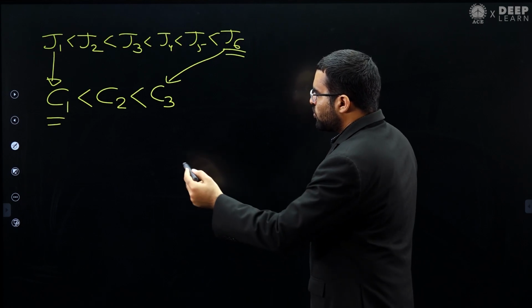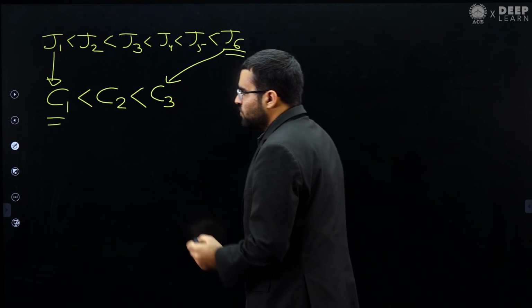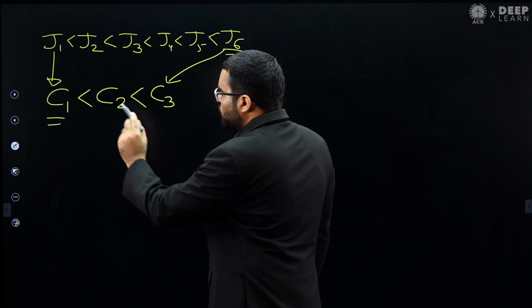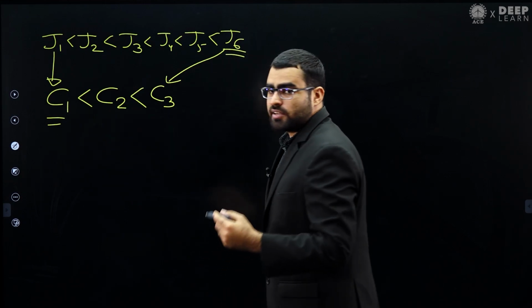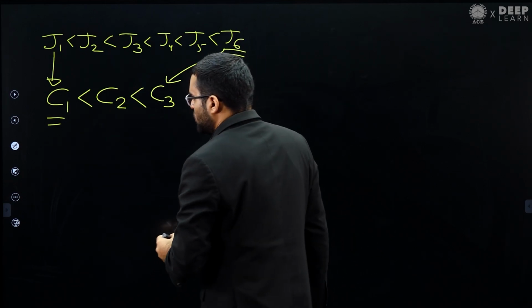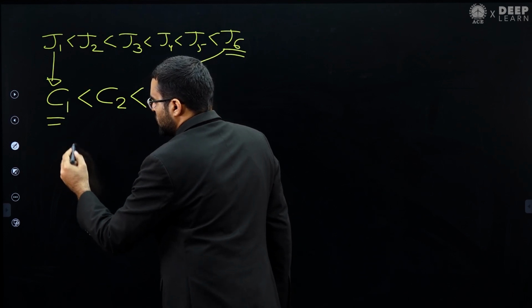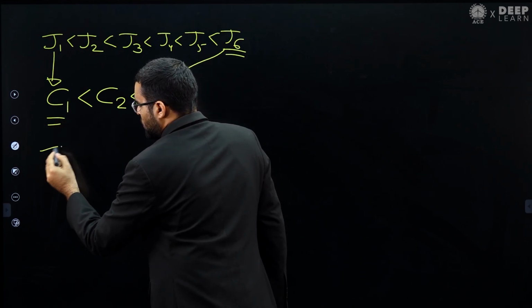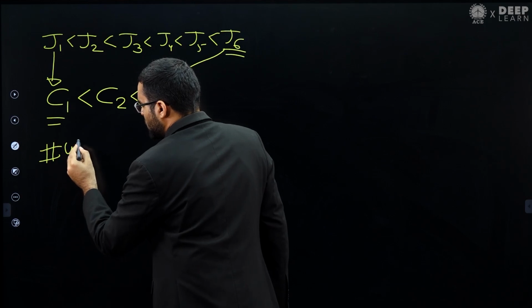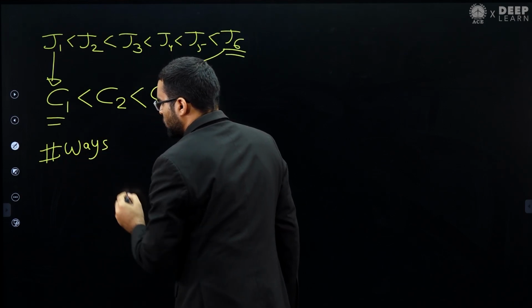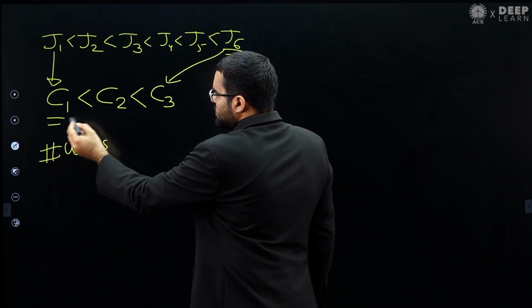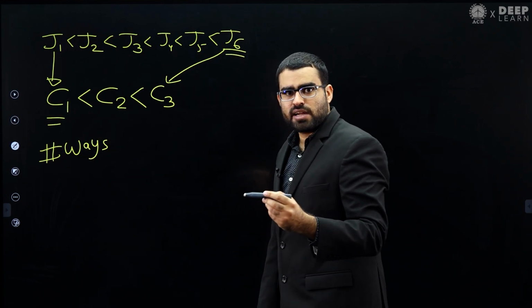So what we want to do is assign at least one job to each computer, and we can do that like this. What I want to find out is the number of ways such that every computer gets at least one job.